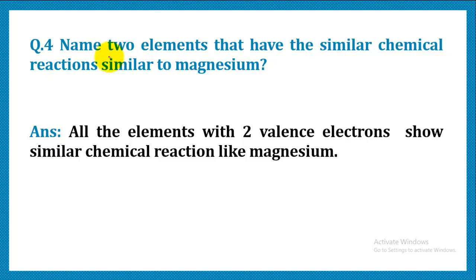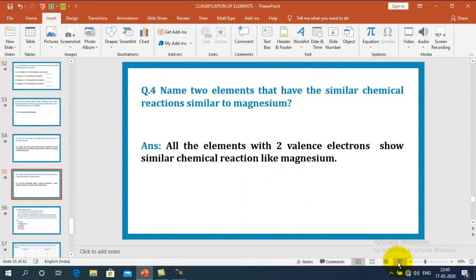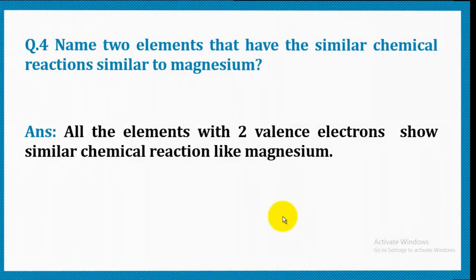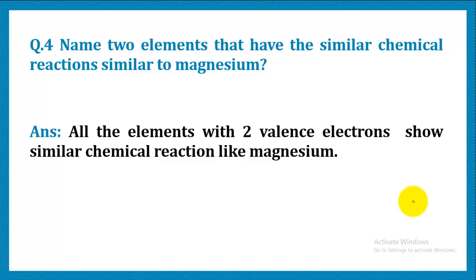Another question: name two elements that have similar chemical reactions to magnesium.